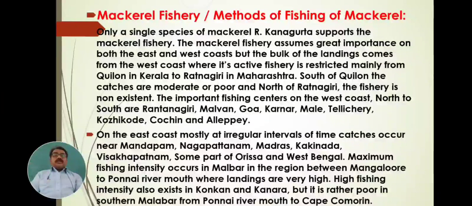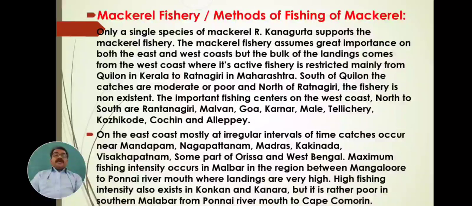South of Quilon, the catches are moderate or poor, and north of Ratnagiri, the fishery is non-existent. Means from Quilon to Ratnagiri, mackerel are captured on a large, maximum scale.